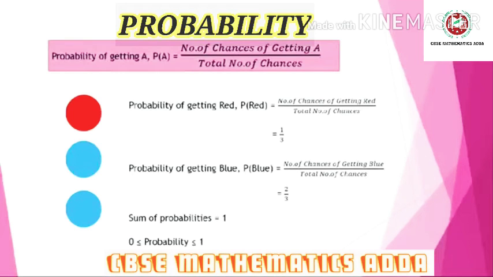In another case, the probability is 1, which means we are 100% sure that we will get that one. Consider that there is only one bowl, and its color is red. What is the probability of getting red? The number of chances of getting red is 1, and since there is only one bowl, the total number of chances is also 1. So it is 1 by 1, which equals 1. That means we are 100% sure that we will get that one. So normally the probability value varies between 0 and 1, including both.